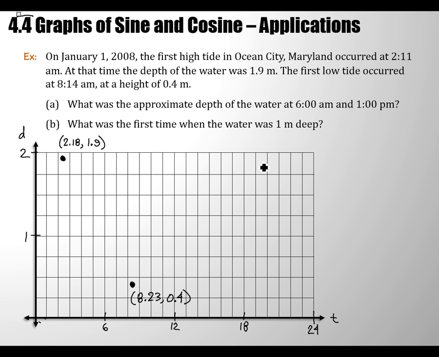So let's ignore questions A and B completely right now and just see if we can come up with a model that goes through these 2 points, a sinusoidal model of some kind. And of course, by sinusoidal, I mean could be sine or cosine when we write it out. There are a couple things we can definitely agree on right away. We have a maximum. If this is the high tide, then for the sake of discussion, all the high tides and low tides will occur at this place. All right? So what do you want to start with?